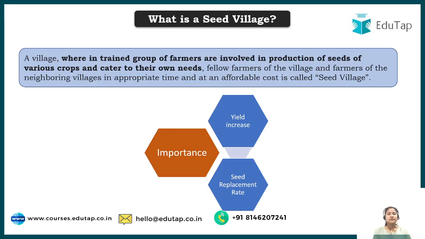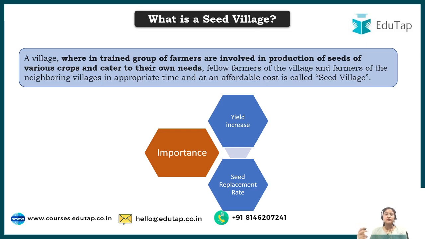So what is a seed village? Basically, we know that seed is the basic requirement for the production of any crop, right? And what happens in this particular organization is that instead of cultivating any particular crop, we cultivate seeds only. Basically, our aim is not to get any vegetables but to get the seed. Okay. And why does the whole village do the same thing?